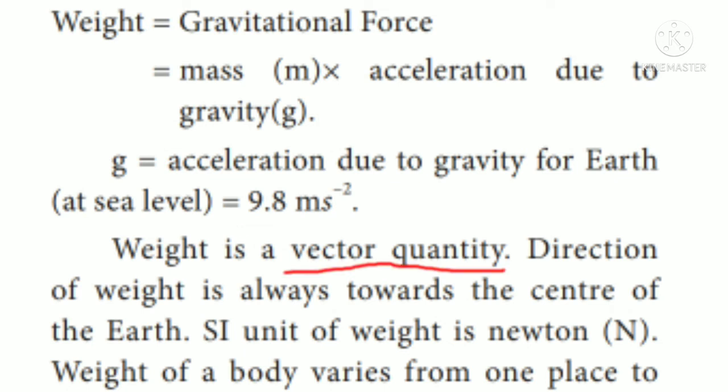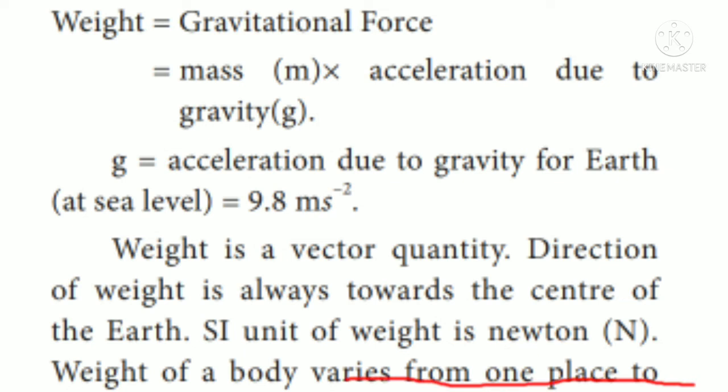And this weight is a vector quantity. The direction of this weight is always acting towards the center of the earth. So weight is a vector quantity, but mass is a scalar quantity. The SI unit of weight is Newton. It is a force, so the unit of force is Newton, so the unit of weight is also Newton. And the weight of a body will vary from one place to another.